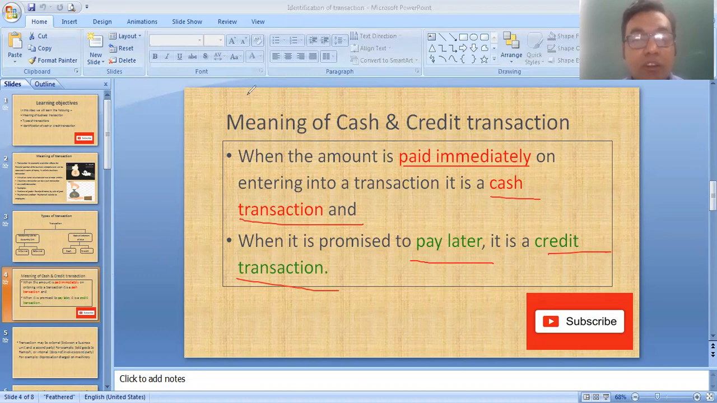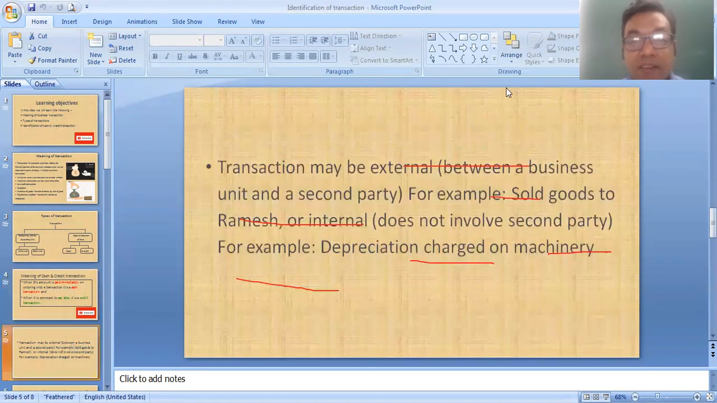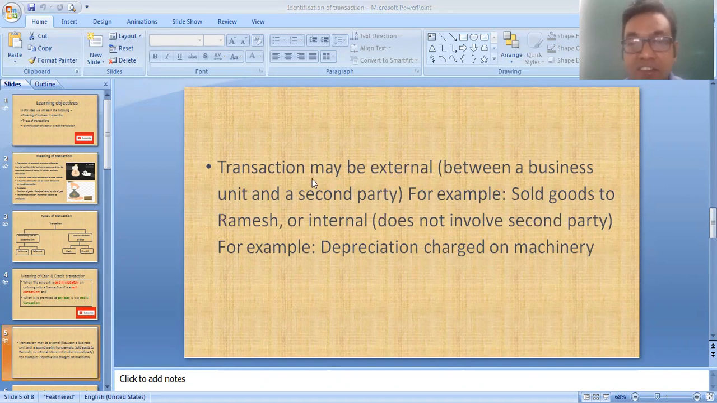Now, one of the important topics: one more type is internal and external transaction. What is an internal and external transaction? A transaction may be external, meaning between a business unit and a second party, like Reliance doing a transaction with Tata.